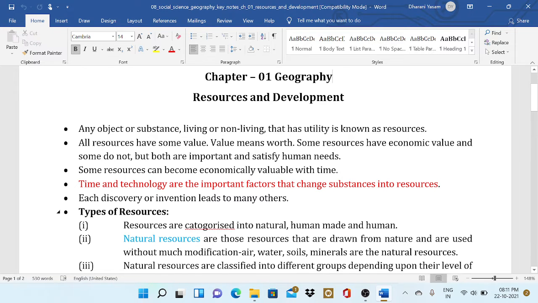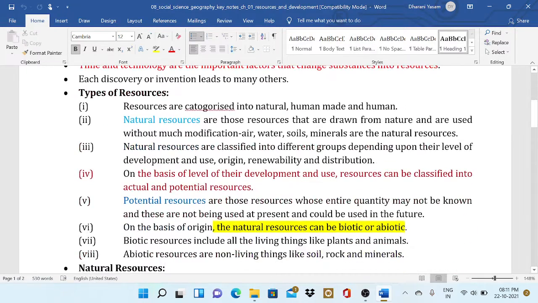Each discovery or invention leads to many others. Then, types of resources. Resources are categorized into natural, human-made and human resources. Natural resources are those drawn from nature and used without much modification. Air, water, soils, minerals are natural resources available in nature. Natural resources are classified into different groups depending upon their level of development, use, origin, renewability, and distribution.